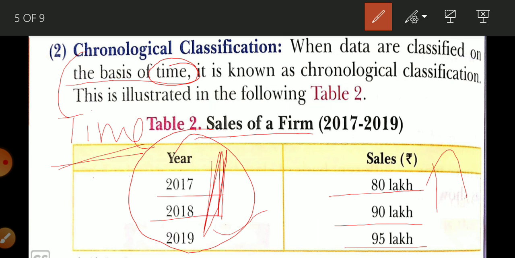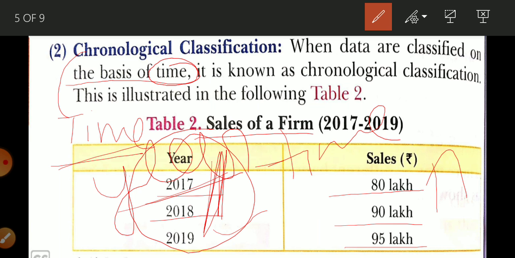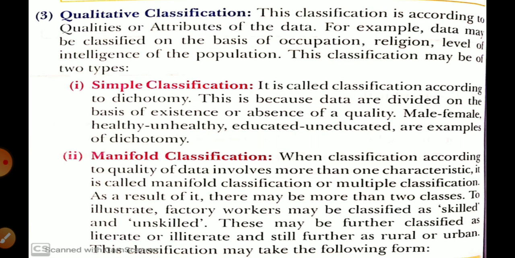Here is given year. Year is a time. So it can be year, it can be month, it can be week, it can be day wise, decades wise, century wise. So when there is this type of classification, we consider it chronological classification. Okay, student. Now qualitative classification.